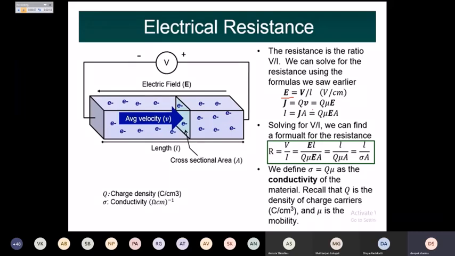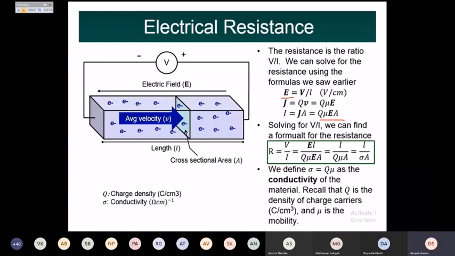If I equate the current, I get the current as Q into mobility into electric field into A. Whenever I equate these equations by taking Ohm's law, R equals V by I, then I will get L divided by sigma into A.